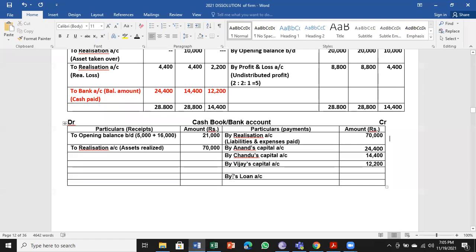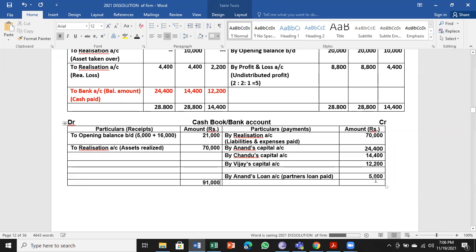So Anand's loan has to come here on the credit side of the bank account, that is 5,000, straight away. So loan paid. Remember, this is partner's loan paid. Straight away it comes here in the cash or bank account. It will not be entered anywhere else.